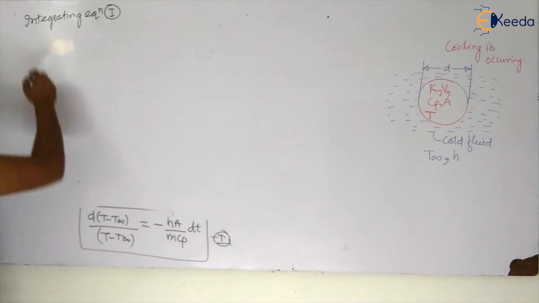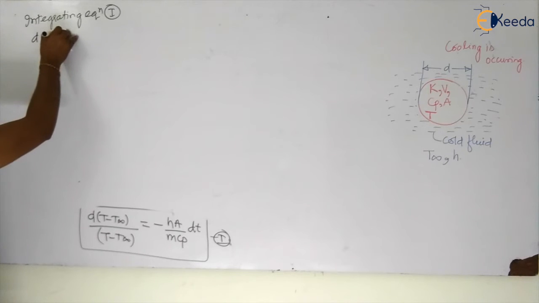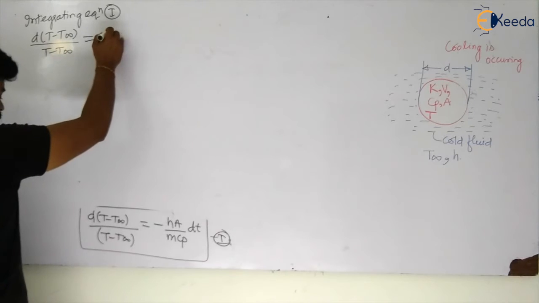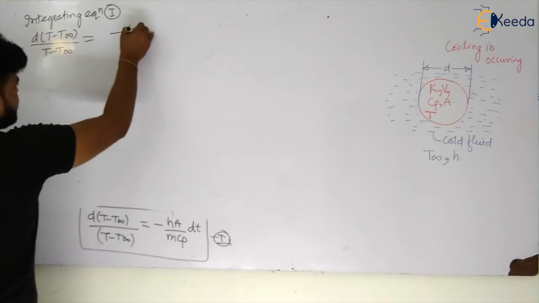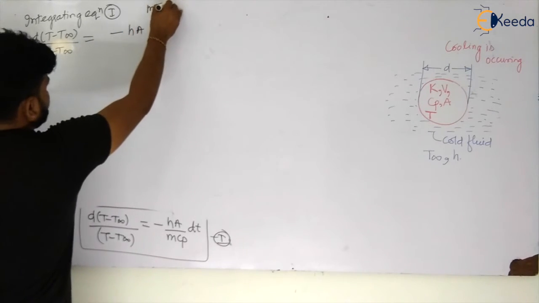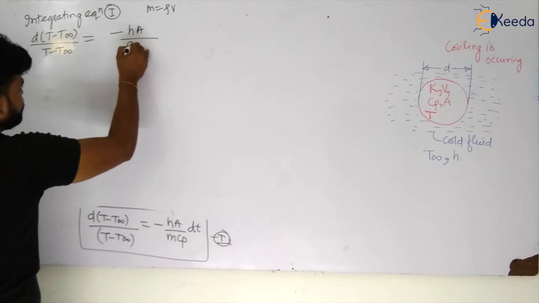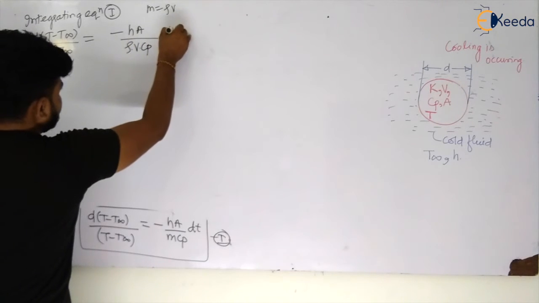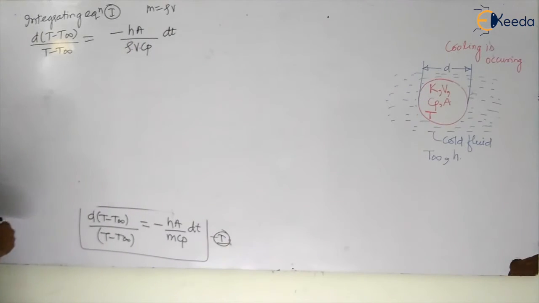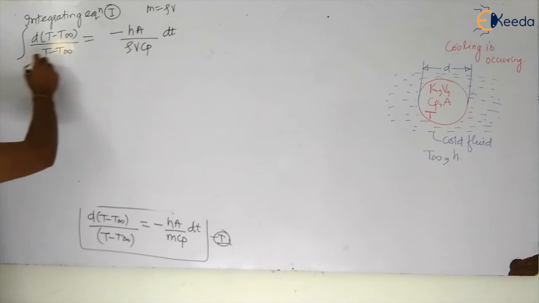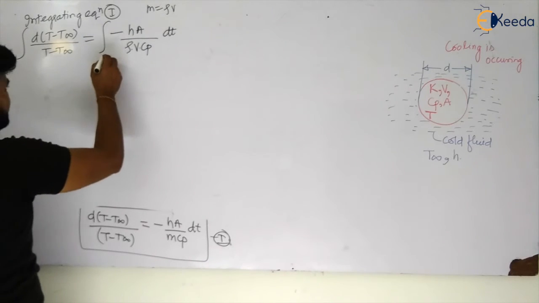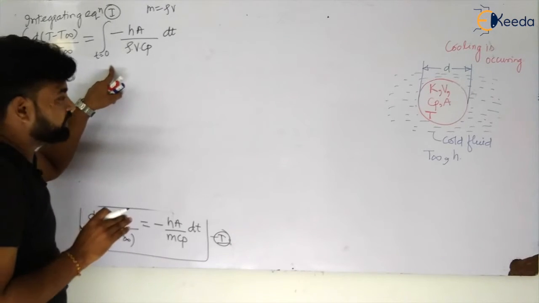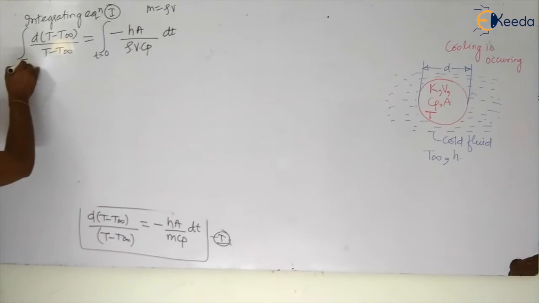So I am integrating this equation, that is d of (T minus T infinity) divided by (T minus T infinity) is equal to minus hA. I can write m is equal to rho V, no problem, that is density into volume into cp, and this will be dt. Now all the terms are constant. So let us integrate with respect to boundary conditions. At time t is equal to 0, that is your initial time, the temperature will be Ti, my dear students.